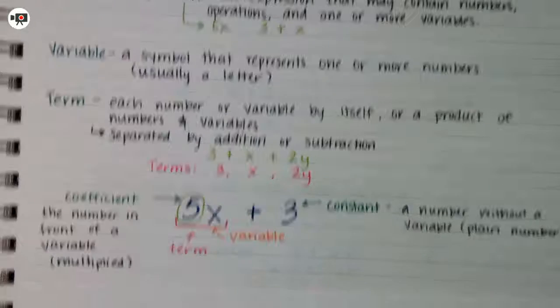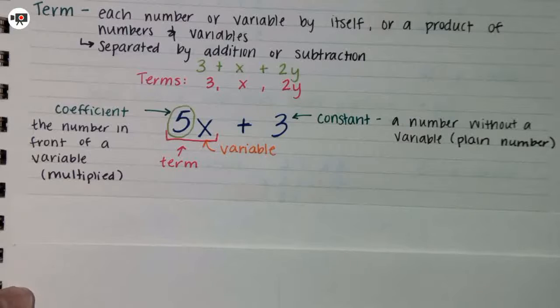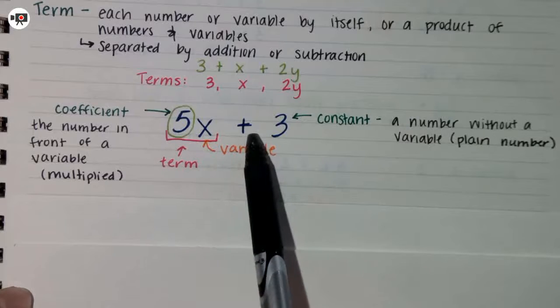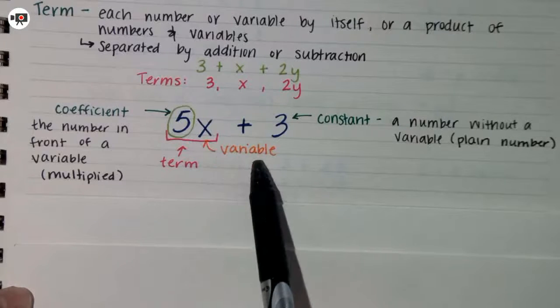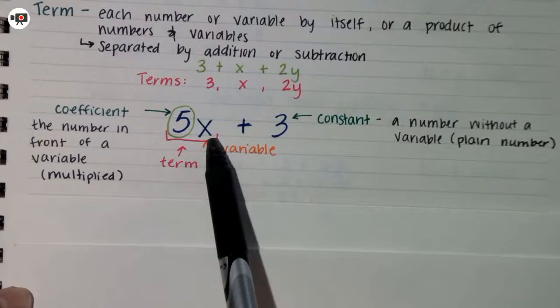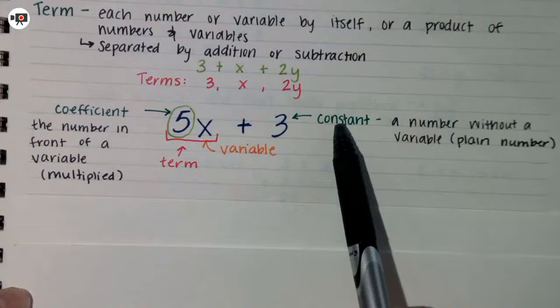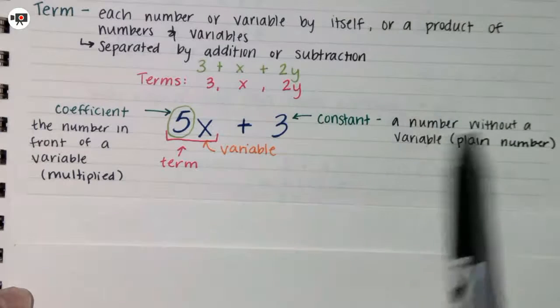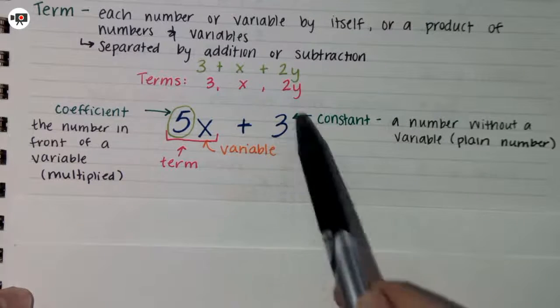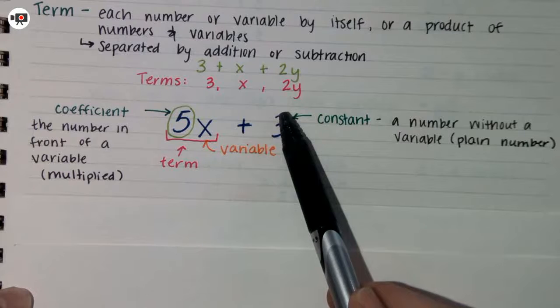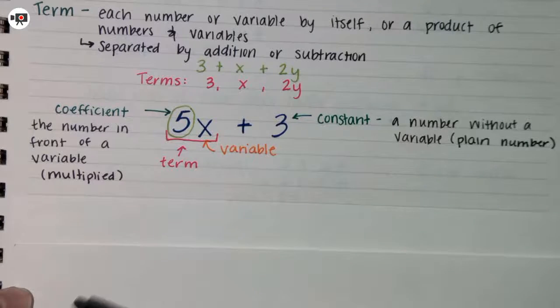So now let's look at this. I have 5x plus 3. X, we know about variables. 5x is a term. 3 is a constant. And a constant is a number without a variable. It's just a plain old number. It could be a fraction, it could be a decimal. There's no variables on it.